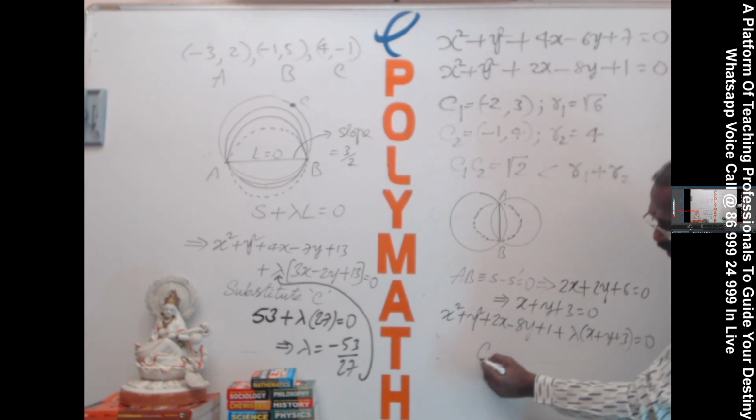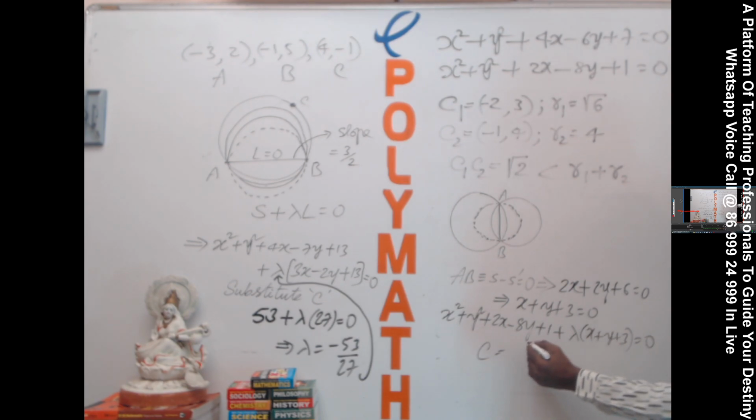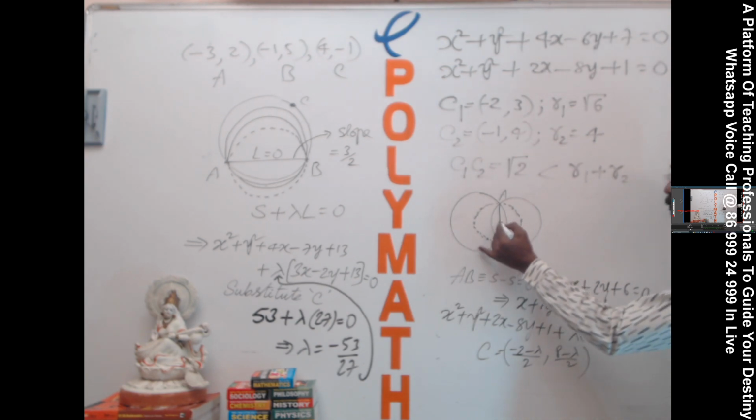What is the center here? Minus 2 plus lambda by 2, that is minus 2 minus lambda by 2. What is the center here? Minus 8 plus lambda, that is minus of minus 8 plus lambda, change the sign, 8 minus lambda by 2. But this center must lie on the common chord. This is the concept. This center must lie on the common chord.